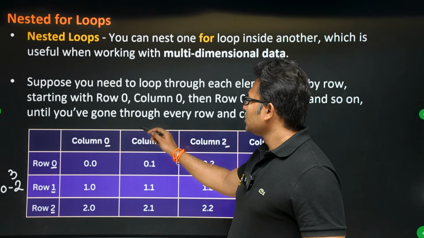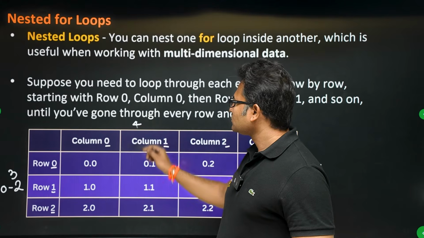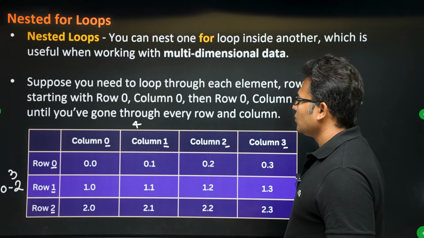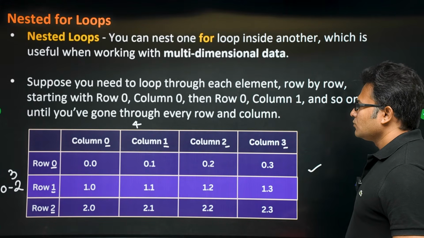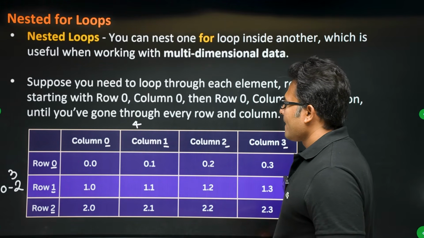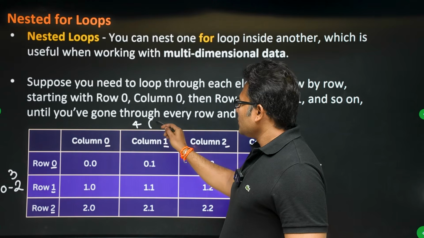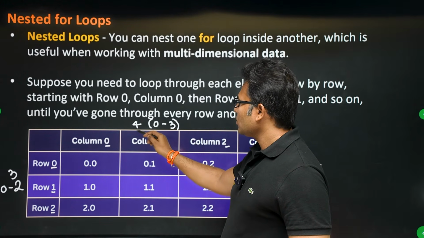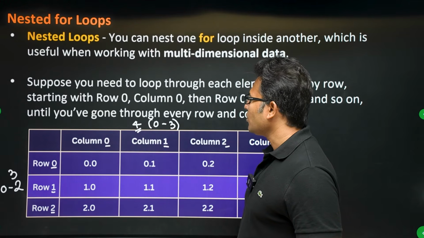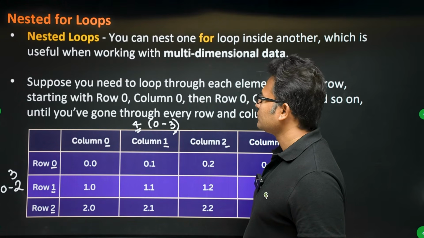And here columns are 4. We are starting from 0 and the last one will be 3. So when I say columns in the range 4, then it will go till 3, right?